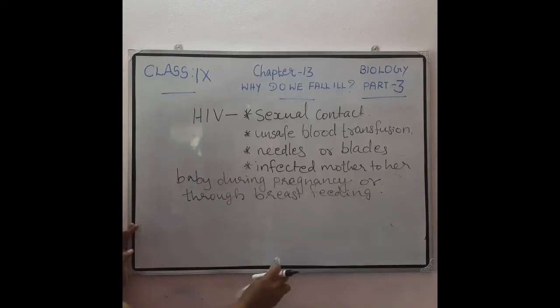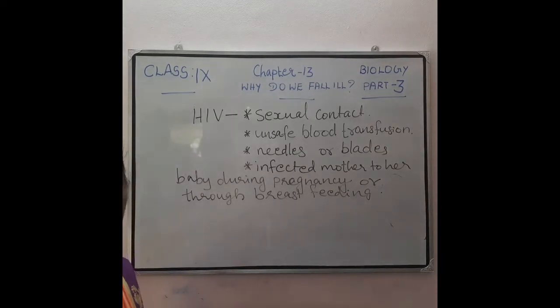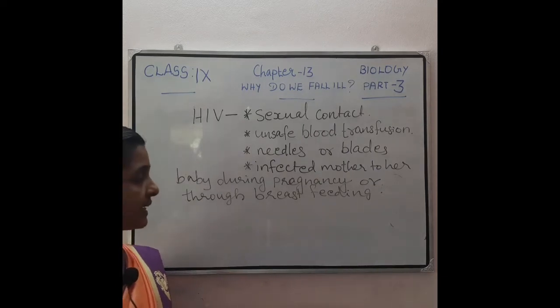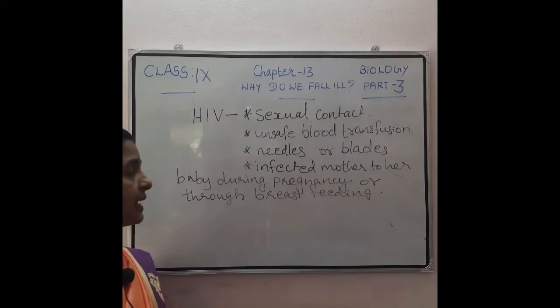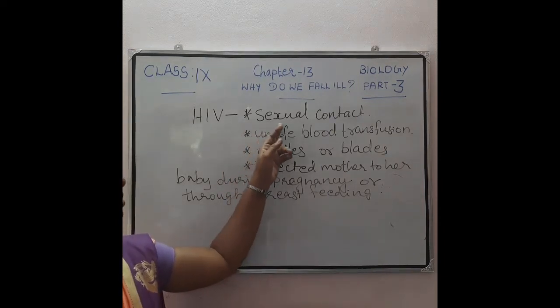So once again, these AIDS, that is direct contact diseases, will transmit through direct contact. For example, through sexual contact. Sexual contact is the direct contact between two partners. So there is also a chance for infectious diseases such as syphilis, AIDS, gonorrhea, etc. What is the expanded form for AIDS? Acquired immunodeficiency syndrome, and the virus name is HIV, that is human immunodeficiency virus. These viruses are transmitted from an infected partner to a healthy partner through sexual contact.